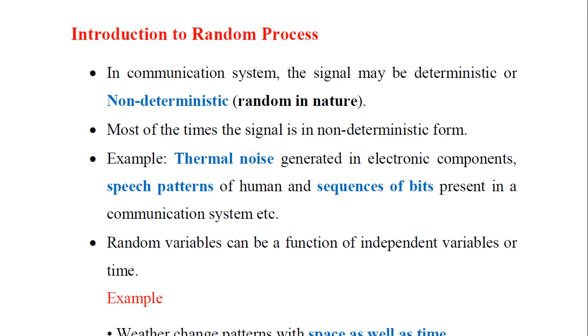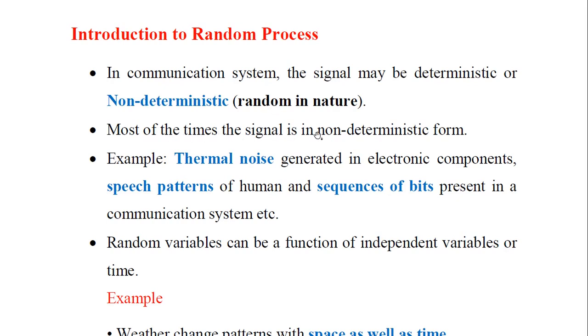Now we'll go for introduction to the random process. What exactly is the random process here? Preferably in the communication system, the signal may be deterministic or non-deterministic. Deterministic means we can predict its behavior or the next value here, and also the statistics can be predicted. But in non-deterministic, that is random process, the values cannot be predicted in advance. So those will be random in nature, unpredictable in nature, and will be defined by the probability distribution and the associated functions here.